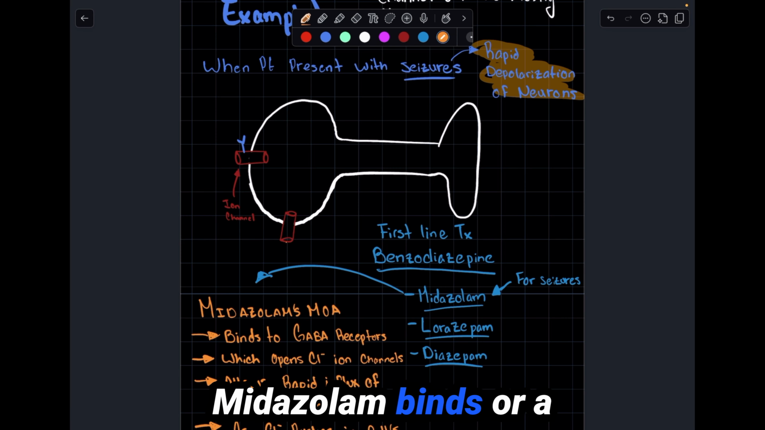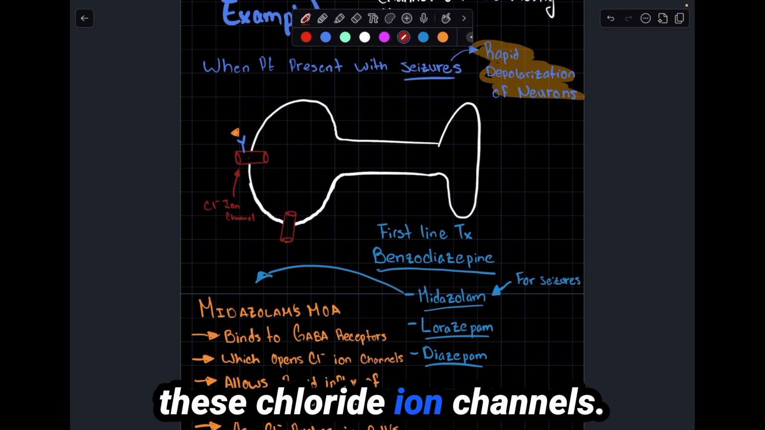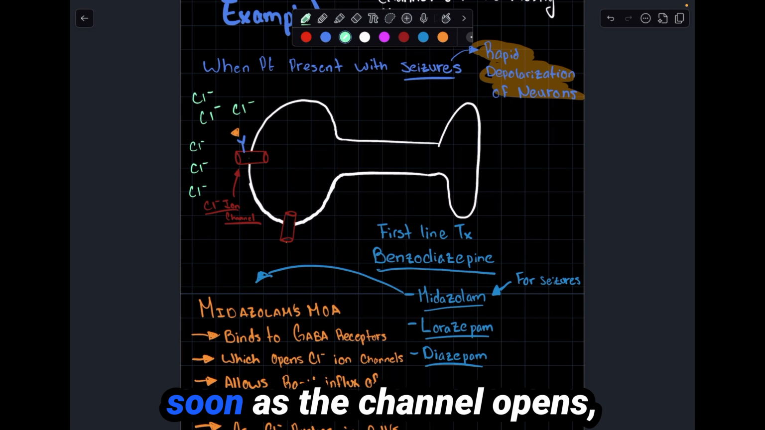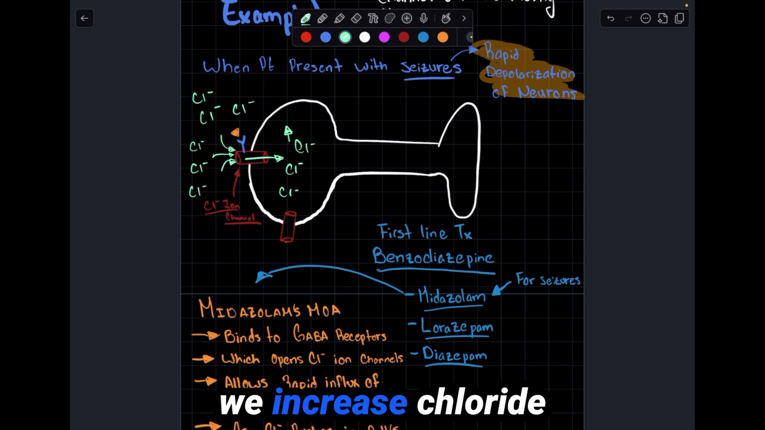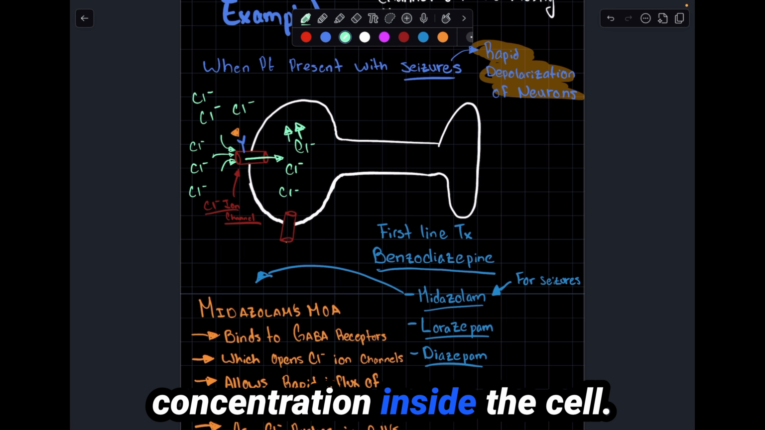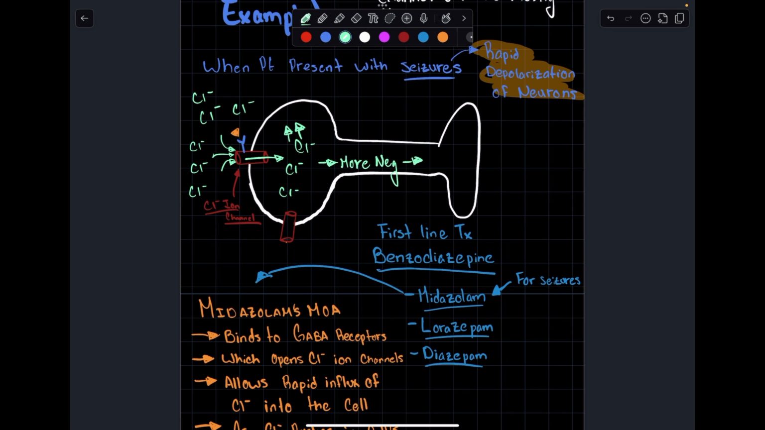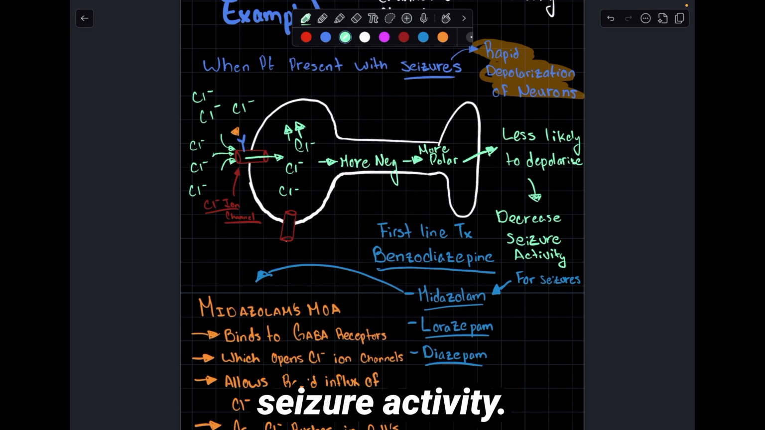Midazolam, or benzodiazepine, binds to these GABA receptors, which open these chloride ion channels. Remember, we have a great concentration of chloride outside the cell. So as soon as the channel opens, all these guys are going to want to rush in. What becomes of the membrane potential? As we increase chloride concentration inside the cell, we become more negative. As we become more negative, we are more polarized, and more polar means less likely to depolarize, and therefore decreasing seizure activity.